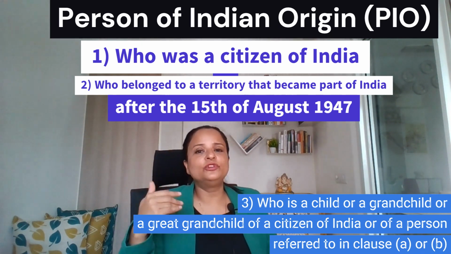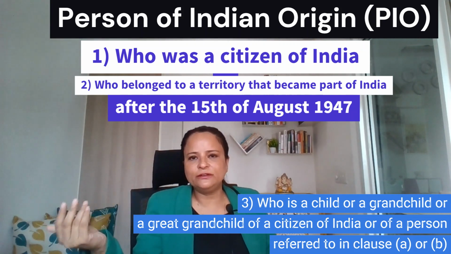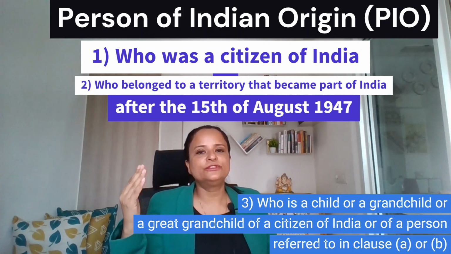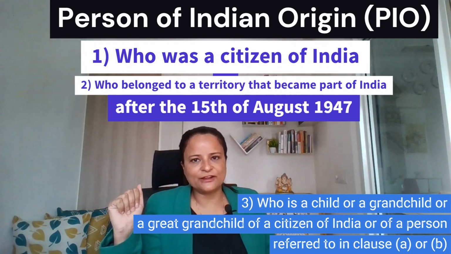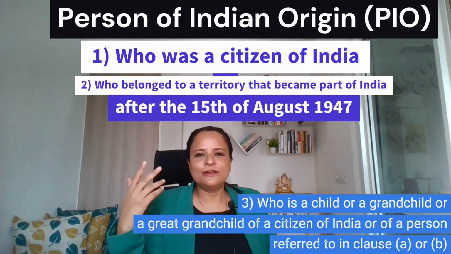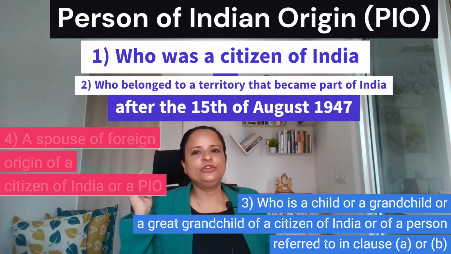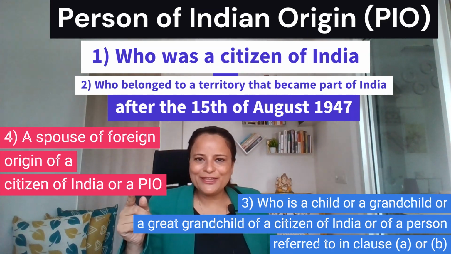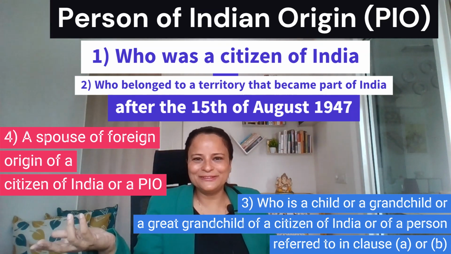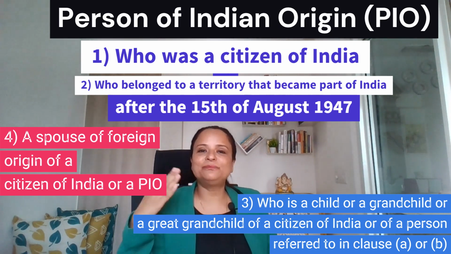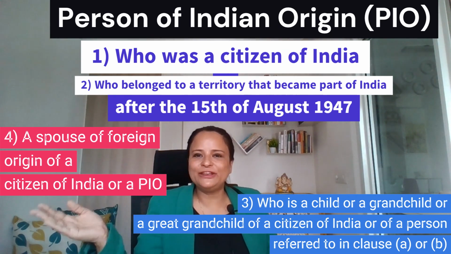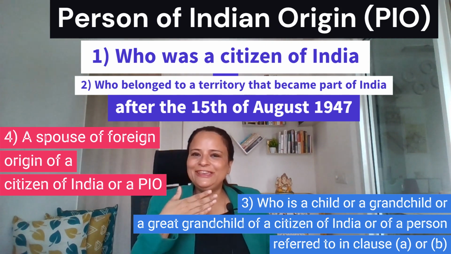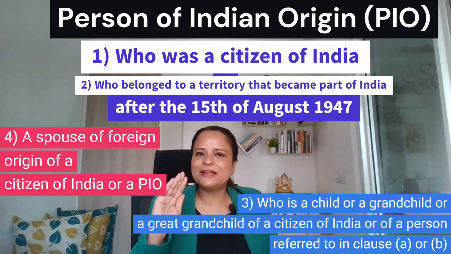So in that case, you would also be considered a person of Indian origin due to clause 3 of this definition. The fourth condition is that you are a spouse, that means husband or wife, of an NRI, that means a citizen of India, or a spouse of a person of Indian origin. So either of these categories, you would still be considered a person of Indian origin.